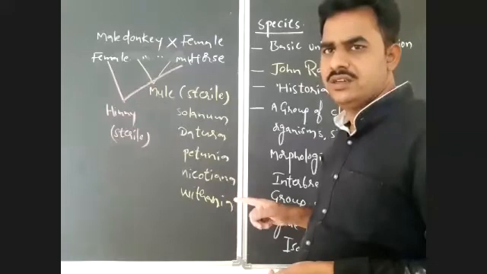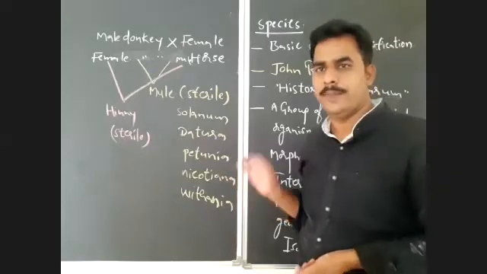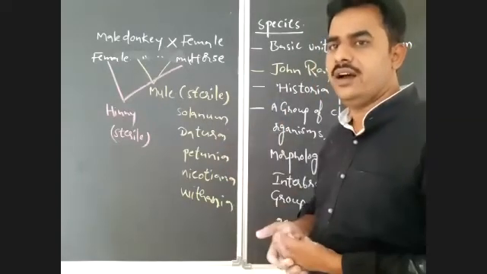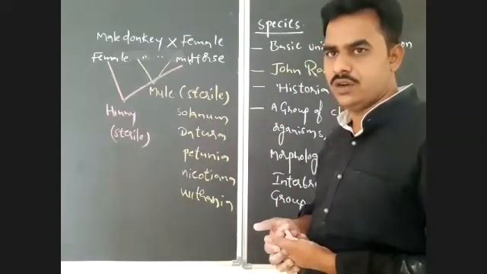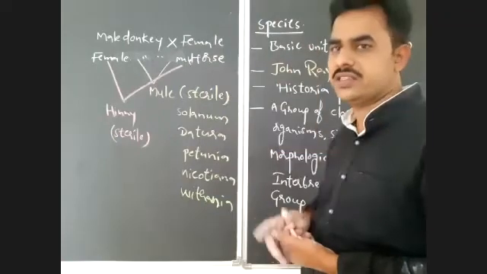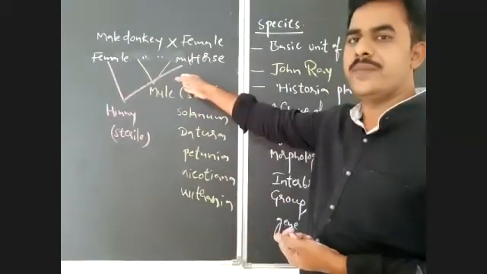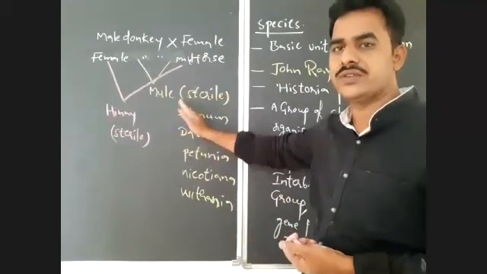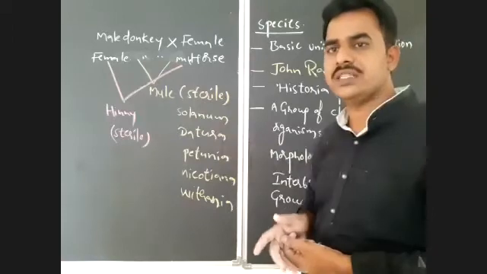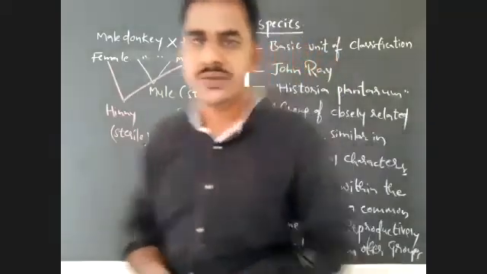Is it clear? So species always reproduce within their group only, but sometimes the species can reproduce with closely related other species also. The best example for this is the cross between donkey and horse. The two belong to two different species, but they can reproduce and produce sterile offspring. But if donkey and donkey are crossed, or horse and horse are crossed, what will happen? They will produce fertile offspring.